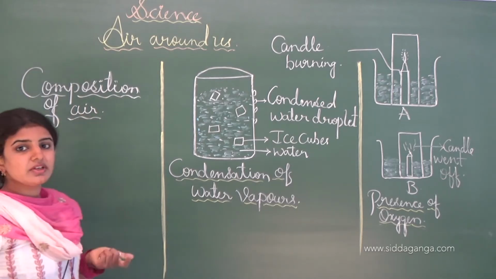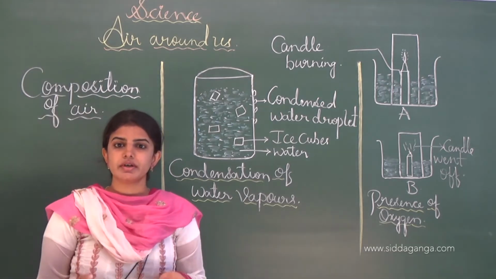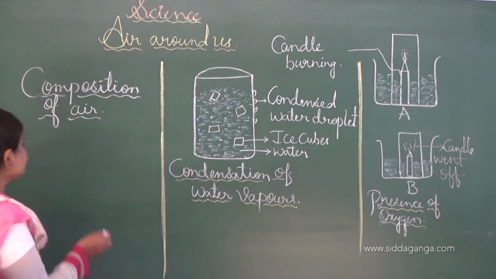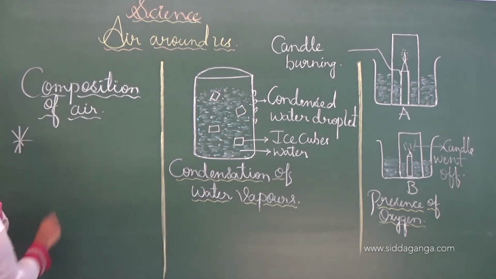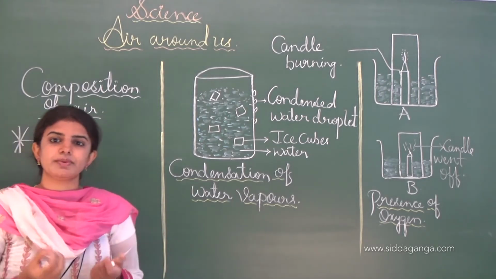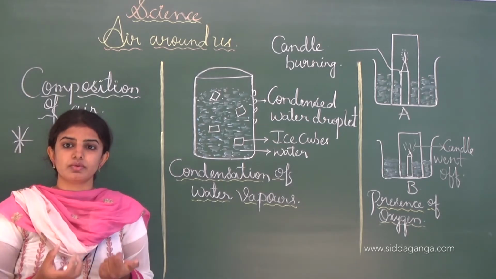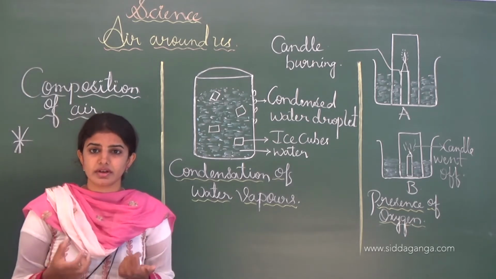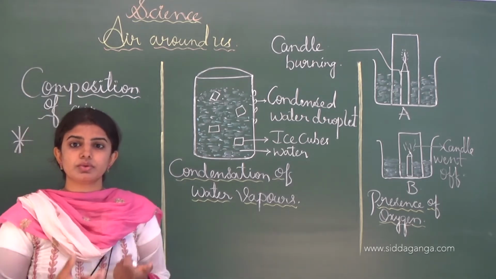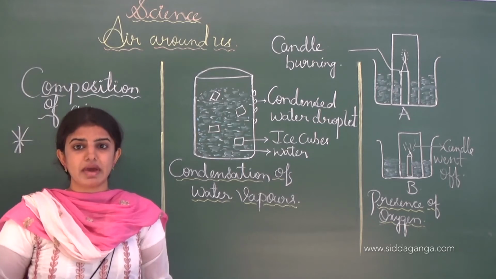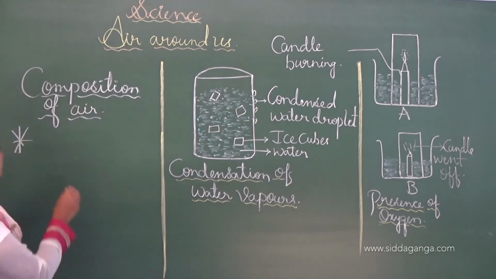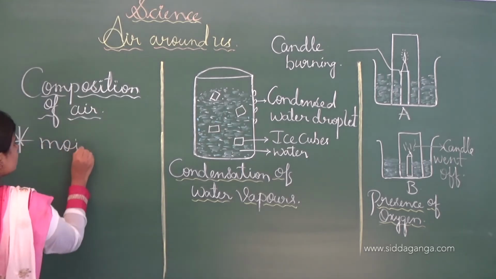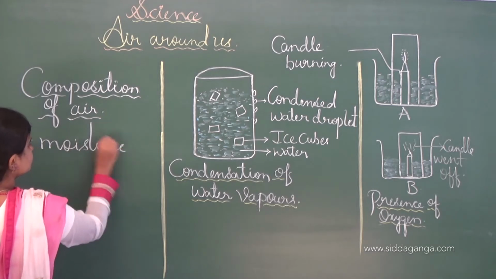See, in the previous class we also learned about the term water vapor. Water vapor is nothing but the gaseous form, that is, the moisture present in the air, and this water vapor present in the air helps to provide the water cycle in a balanced way, so the moisture content is very essential in the air.